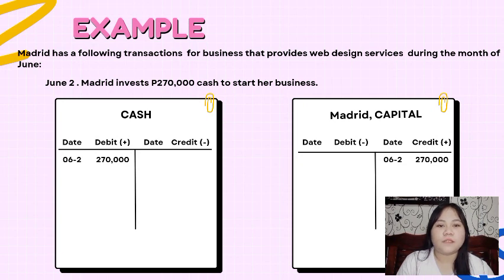Madrid has the following transactions for a business that provides web design services during the month of June. June 2, Madrid invests 270,000 cash to start her business. So, nag-invest si Madrid na 270,000 pesos cash sa business niya. So, basically, i-record natin siya sa assets and owner's equity. I-record natin yung 270,000 pesos sa debit on cash. Dahil nadagdagan yung cash natin. And yung isang account ay i-record natin sa credit on Madrid capital. Dahil nadagdagan ang capital natin.